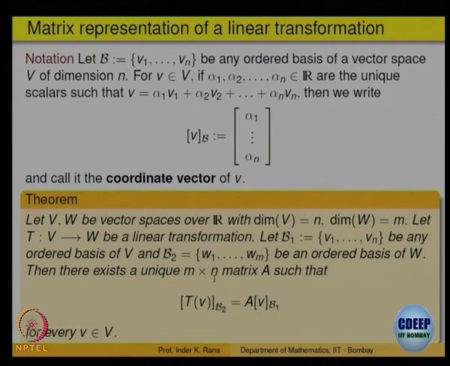It says there exists a matrix A such that if you look at the image vector T of V and take its coordinate vector with respect to the basis in W, it is the same as taking the matrix A and multiplying with the coordinate vector of V in the domain. So, T of V can be obtained by matrix multiplication.